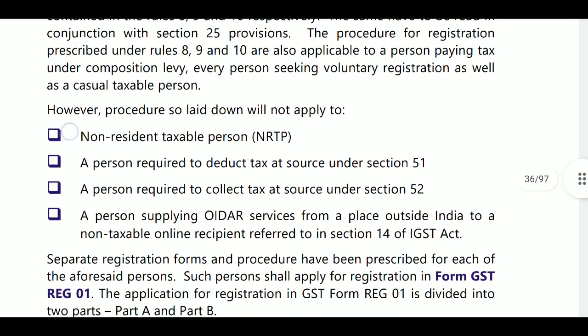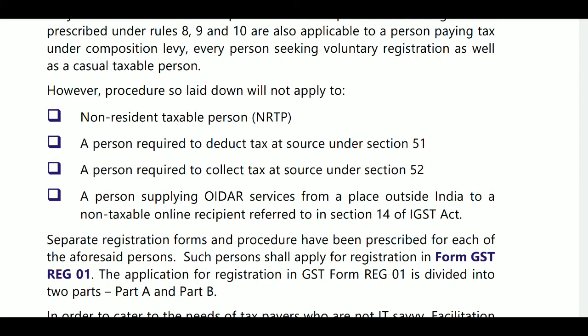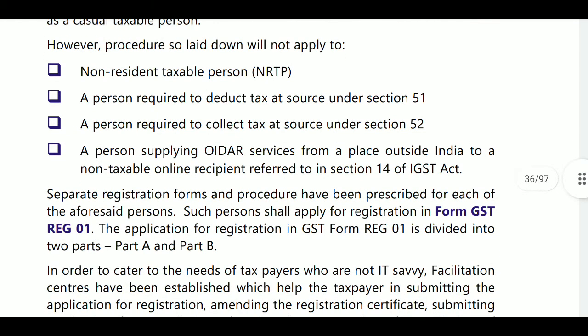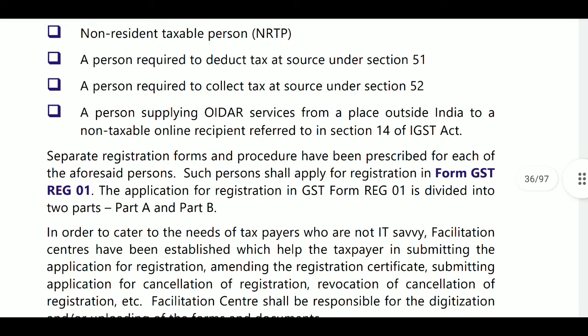That is, a non-resident taxable person, and a person required to deduct tax at source under section 51, a person required to collect tax at source under section 52, and a person supplying OIDAR services from a place outside India to a non-taxable online recipient, NTOR, under section 14. For these persons, separate registration forms and procedures have been prescribed. Such persons shall apply for registration in form GST REG 1. The application for registration, GST REG 1, is divided into 2 parts, part A and part B.